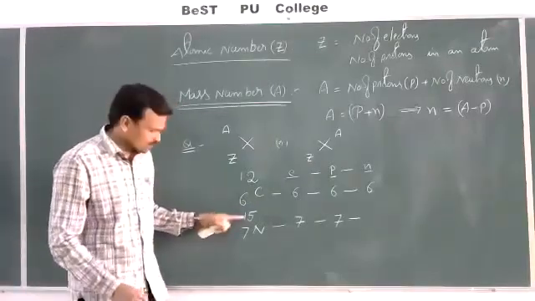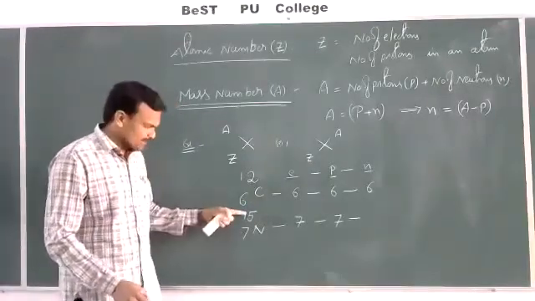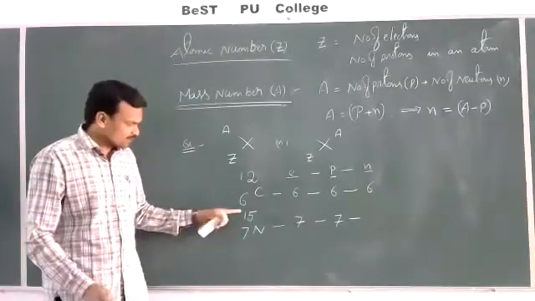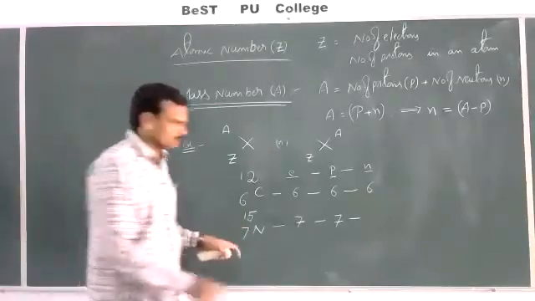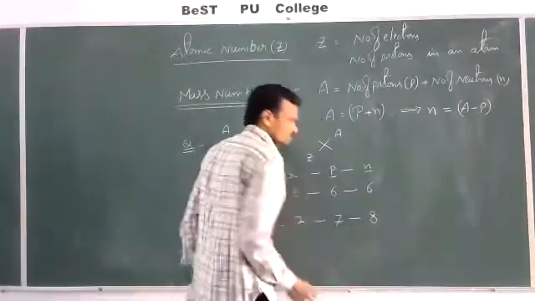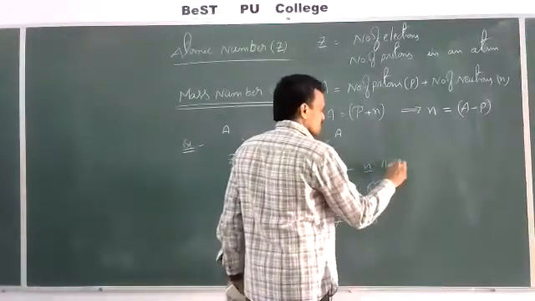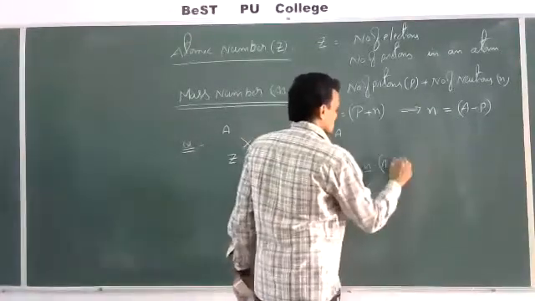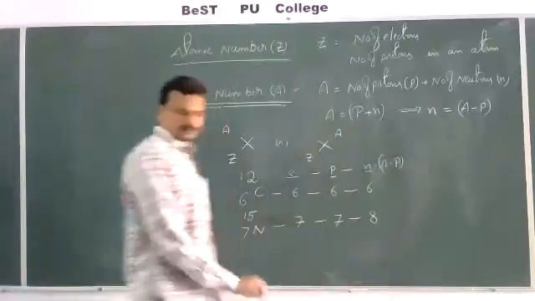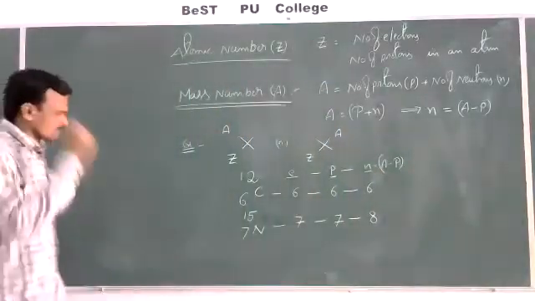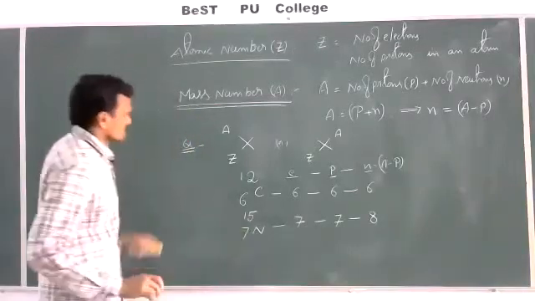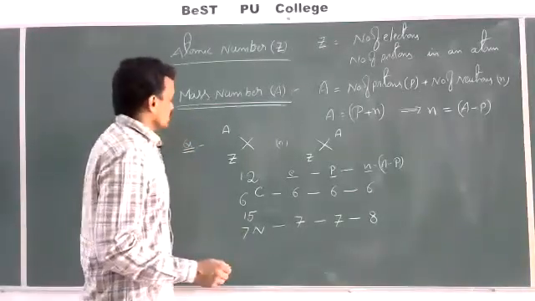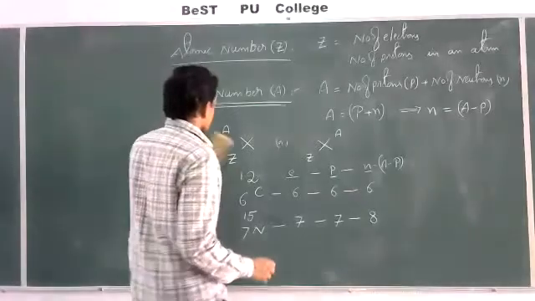Mass number 15, atomic number 7. Mass number minus atomic number, 15 minus 7, which is equal to 8. This is nothing but A minus P, mass number minus number of protons. Next, let us see some other examples.